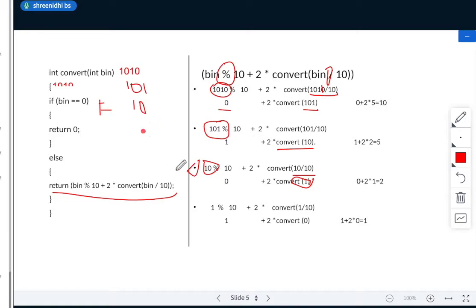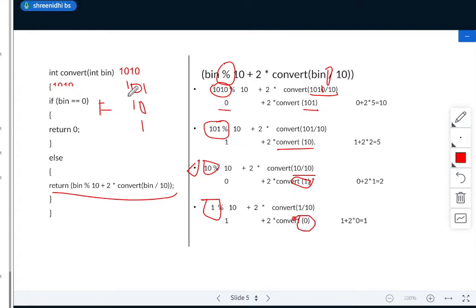So the function is calling the same function a number of times. So when I pass 1 here, again this will be false. So here again I'll be executing this line. 1 more 10 is 1. Next 2 into convert of 1 divided by 10. What is 1 divided by 10? It's 0.